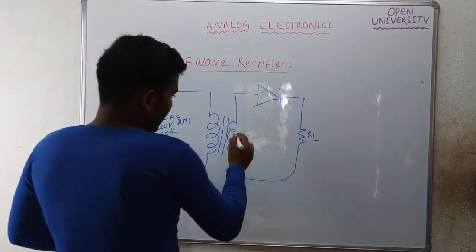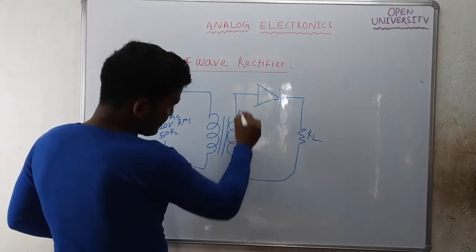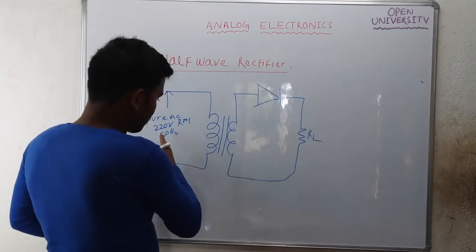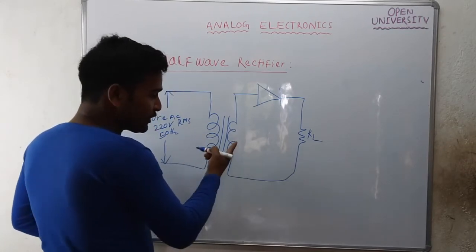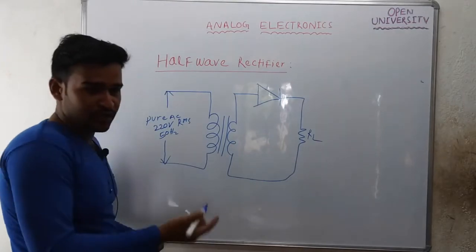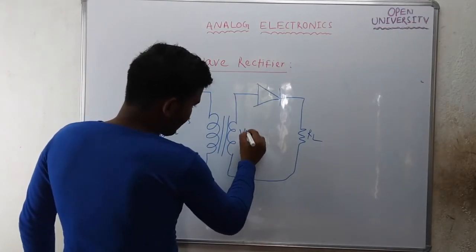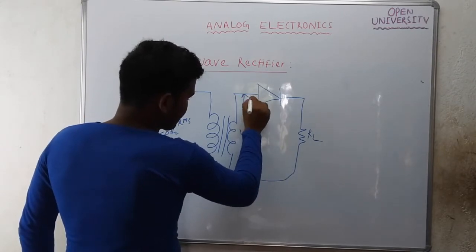The output across the secondary side is also a pure AC signal, but the RMS value will be reduced, from 220 to 20 or some low value. I am giving the name Vi.